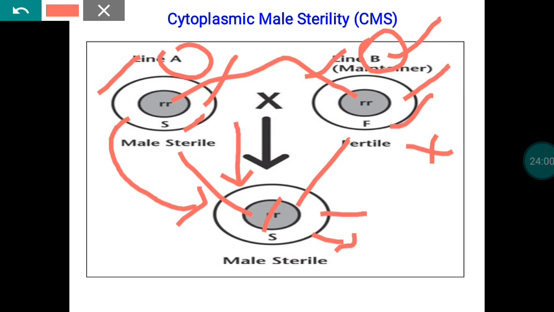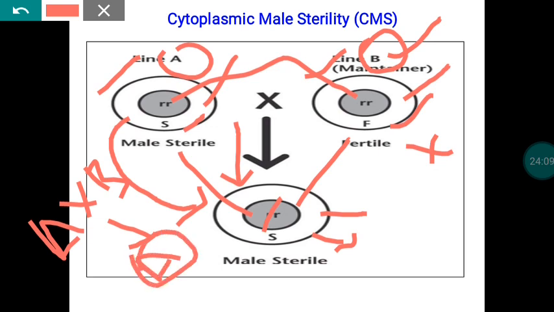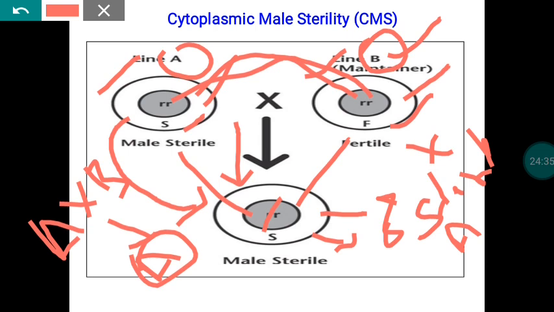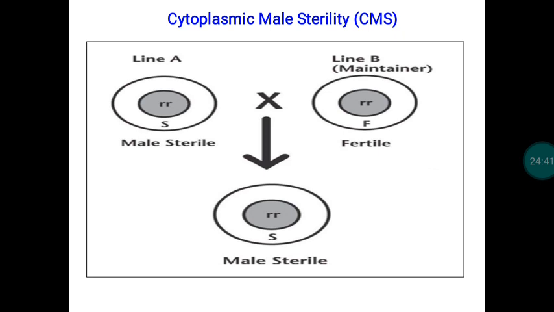Here we are making the cross between A and B mainly for the purpose of multiplying the A line, because the A line is male sterile in nature and not able to produce any pollen grain. So for the purpose of forming seed, it always demands pollen grain from the B line. If you transfer the pollen from B to A, the resultant progeny will be exactly similar to your A line. There won't be any mixture. Whatever seed is harvested, everything is male sterile in nature. That is A in nature. Once A is multiplied, we have to go for hybrid seed production.